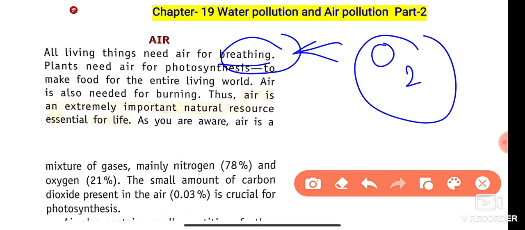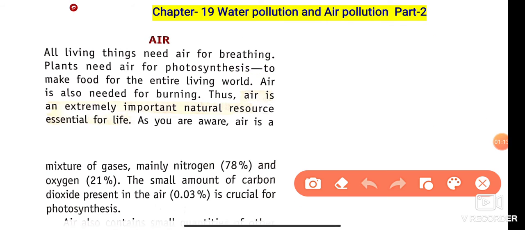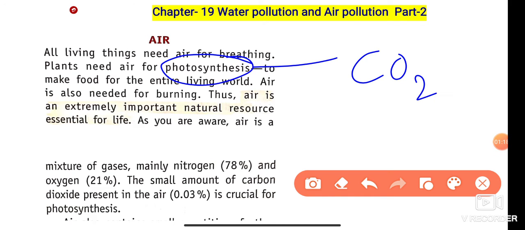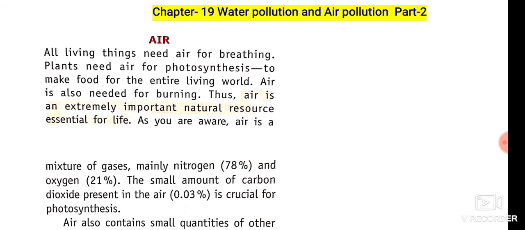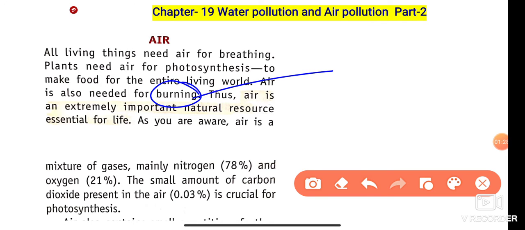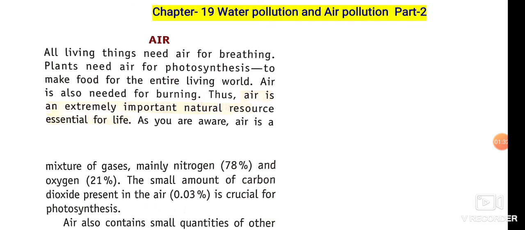And plants need which part of the air for photosynthesis? We know that plants need carbon dioxide for photosynthesis to make their food and also provide food for the entire world. And air is also needed for burning. So we all know which part of the air helps combustion or burning? Oxygen. Thus, air is an extremely important natural resource essential for life.